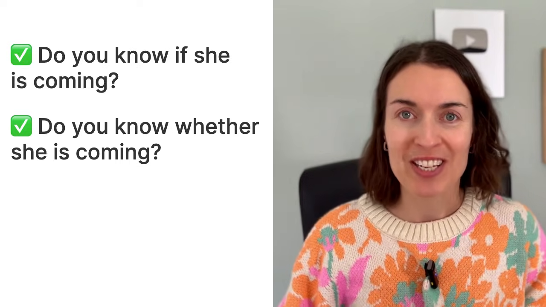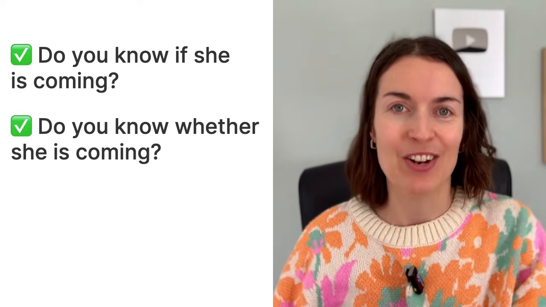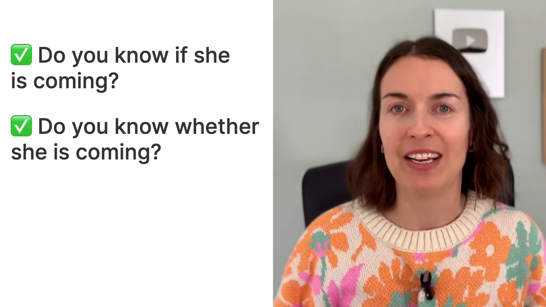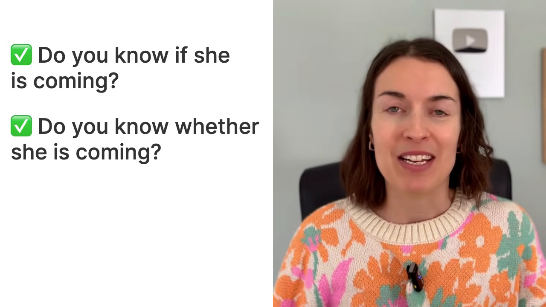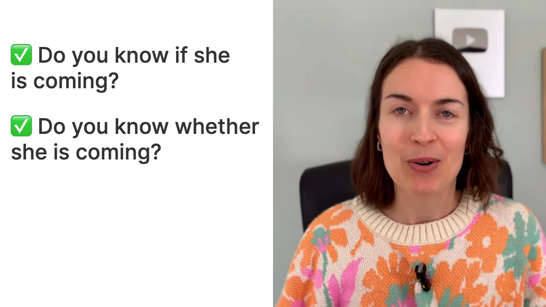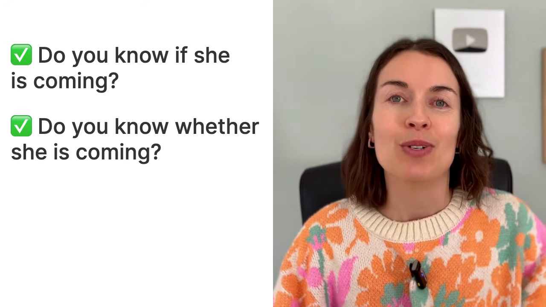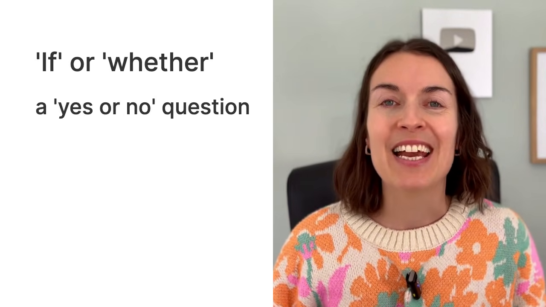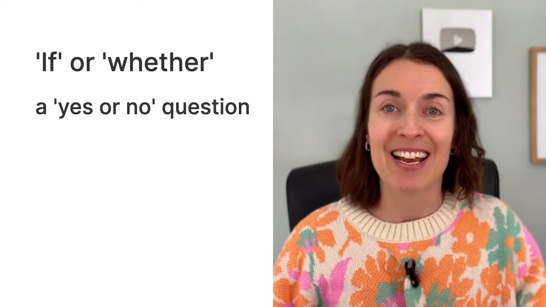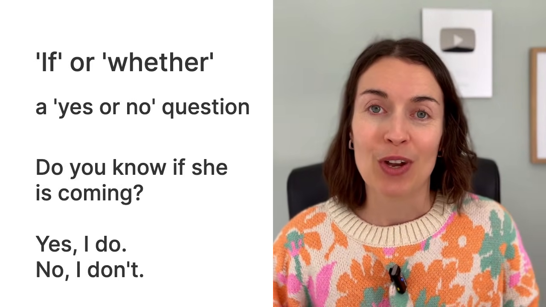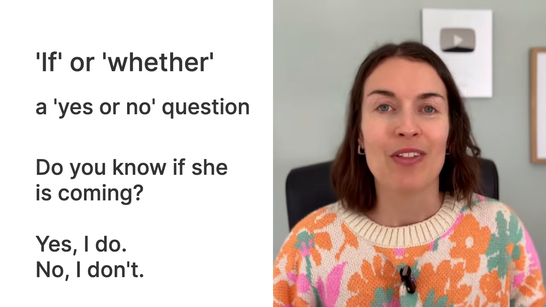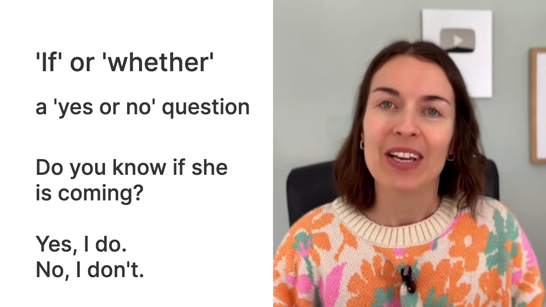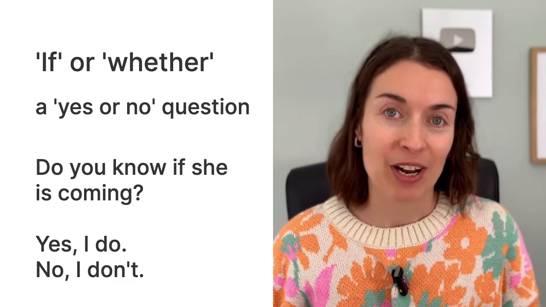So now the question, which is inside another question, doesn't look like a question anymore. It's she is coming. It's a statement. It is not a question anymore. It's because we've changed the order of the words. And we've also got if or whether, because it's a yes or no question. So we can answer yes or no to it. Do you know if she is coming? Yes, I do, or no, I don't. With yes or no questions, we use if or whether if it's an indirect question.